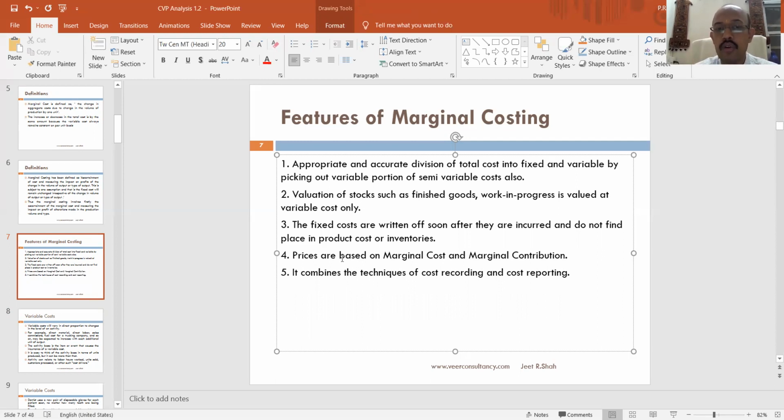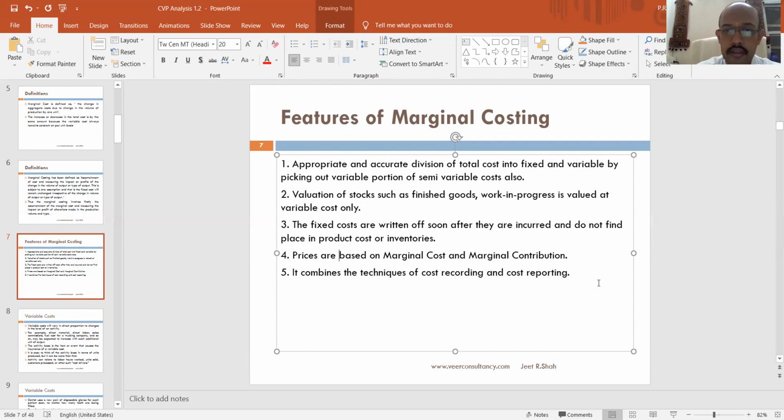The pricing of the product will be based on marginal cost and marginal contribution. That means we are going to price the product on the basis of only variable cost, because that is what we take as a part of our product cost. Now, this is one very important thing to be noted, that this can lead to a price war between the companies, because you are not taking the full cost of the product into consideration. You are taking only the variable cost. This might trigger a price war among different companies in the same industry.